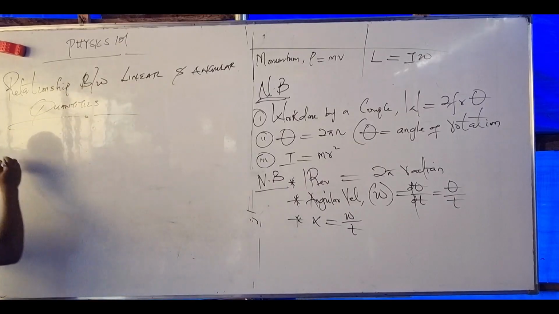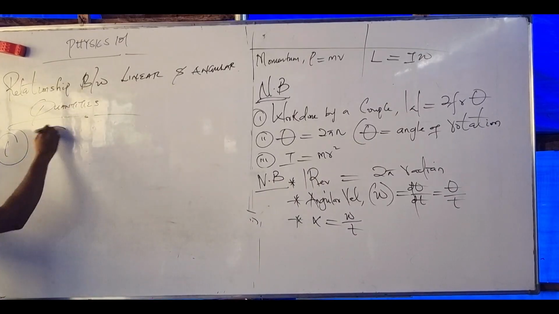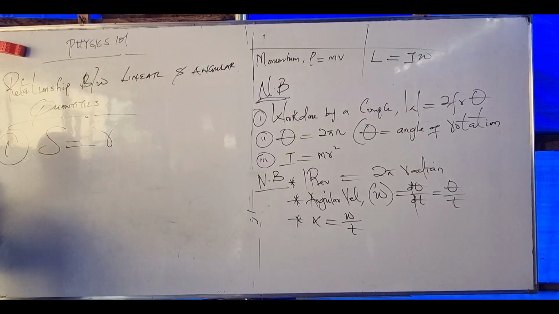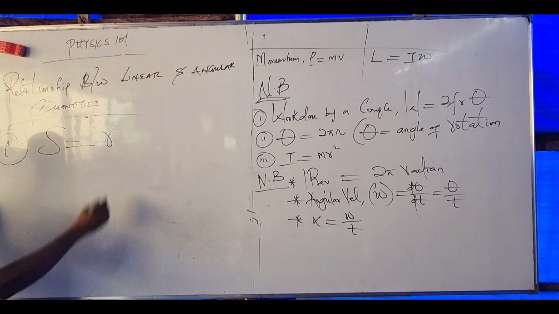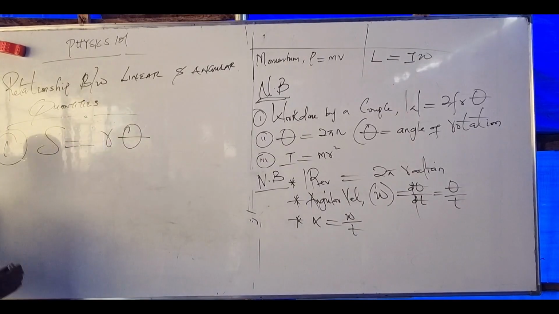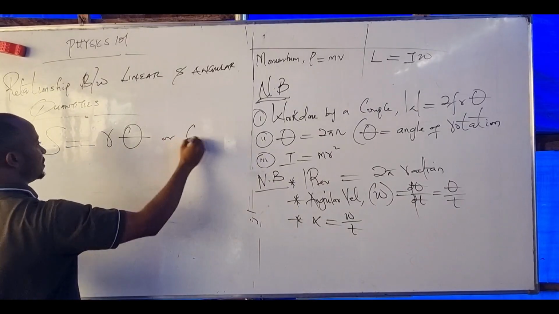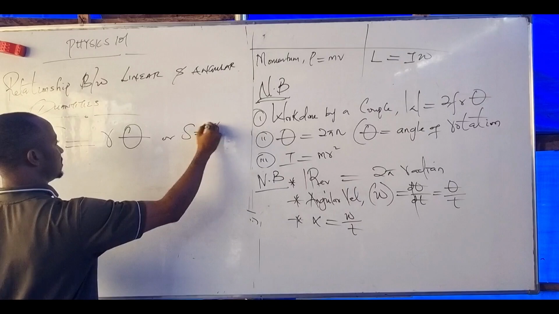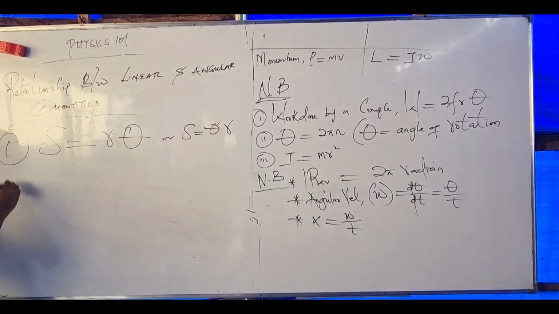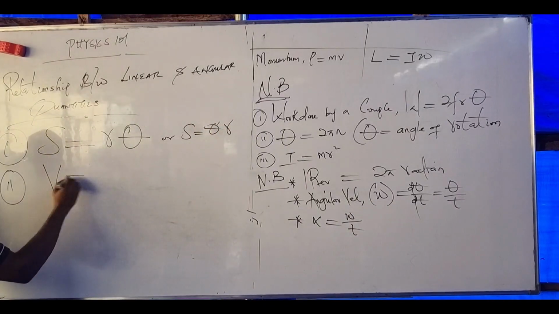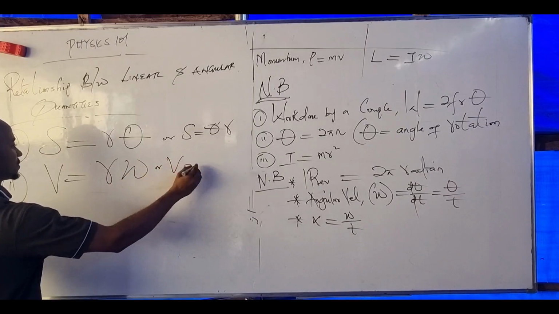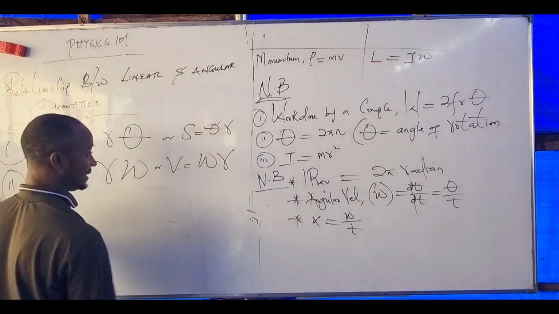What's the first one I gave you there? X equals to what? R theta, or we say X equals theta R. Number 2 is what? V equals to what? R times angular velocity, right? Or V equals to angular velocity times R.